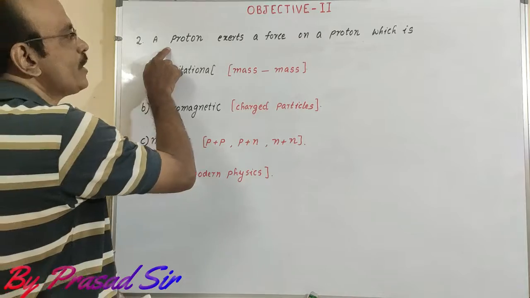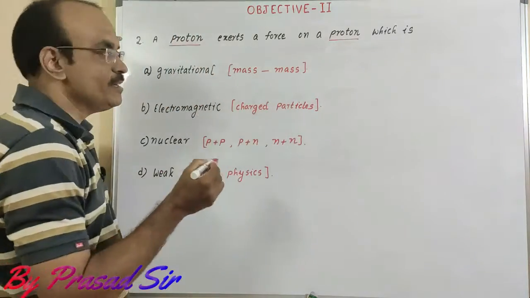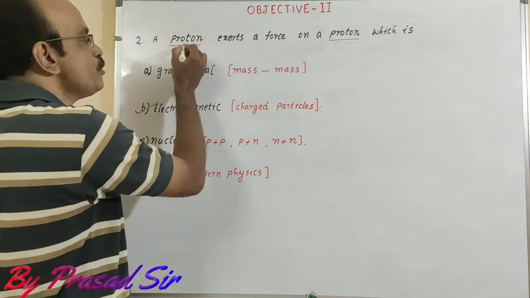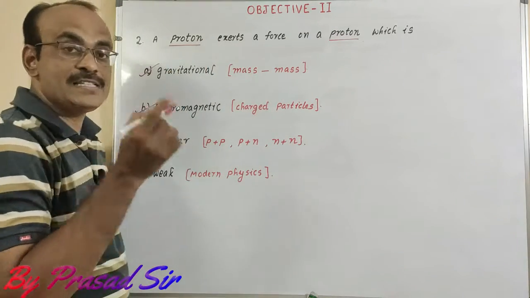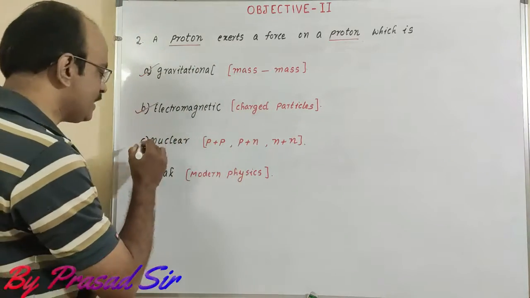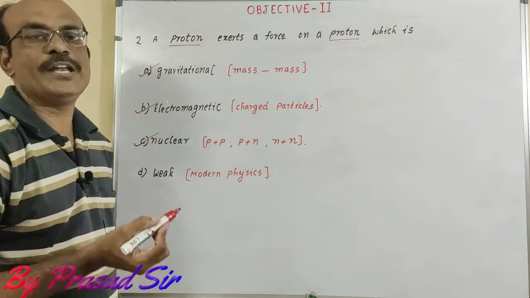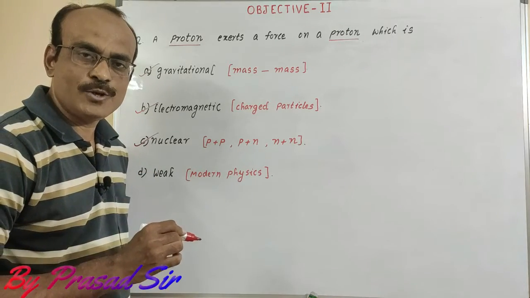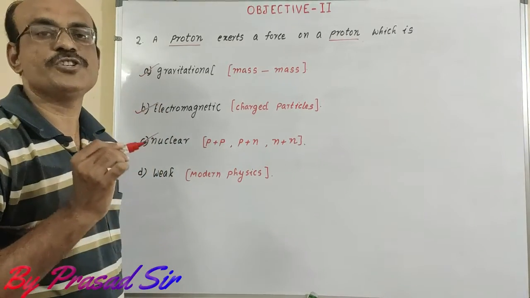So here a proton is a charged particle. So charged particle and charged particle, option B is correct. And also proton contains mass, and this proton also contains mass. So that's why there is the gravitational force, and also proton and protons are the nucleons. So that's why nuclear force also exists. So here weak force, no need to discuss. Why? Because this is modern physics. So what are the correct options for question number 2? A, B and C are the correct options for question number 2.